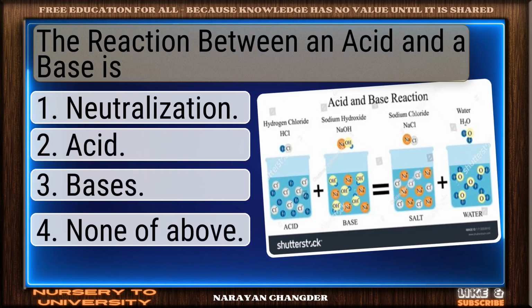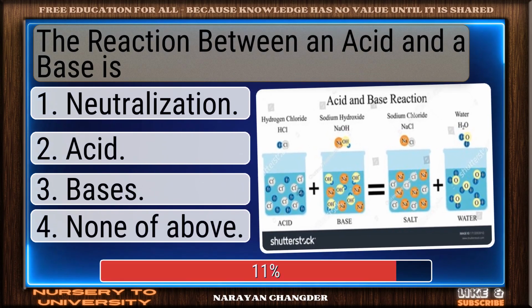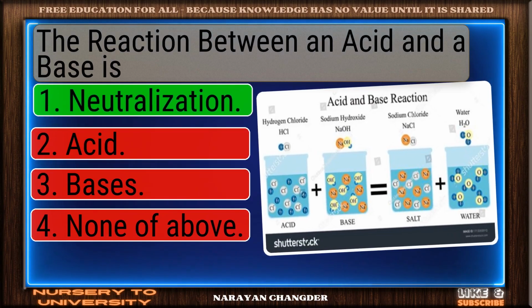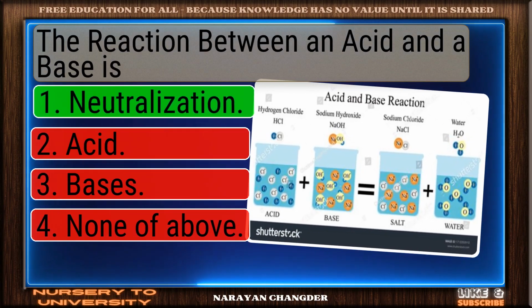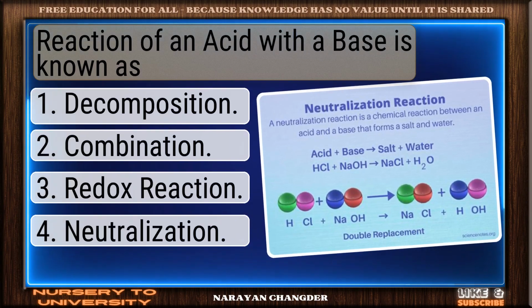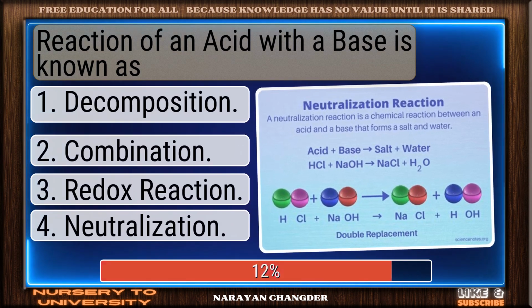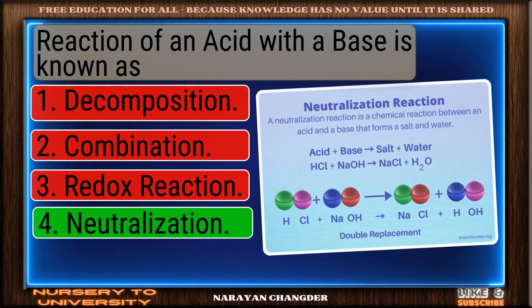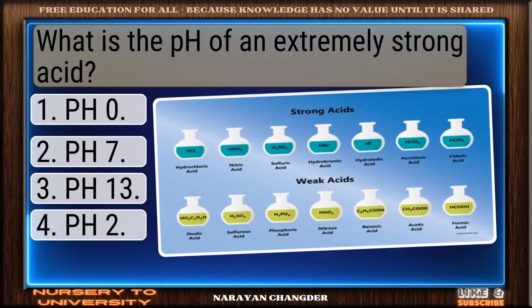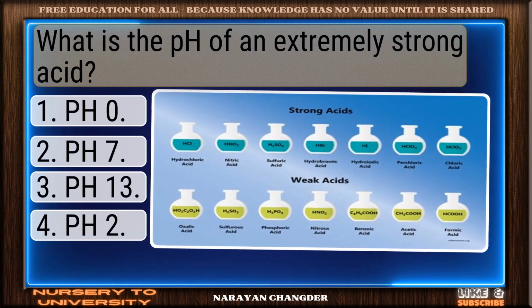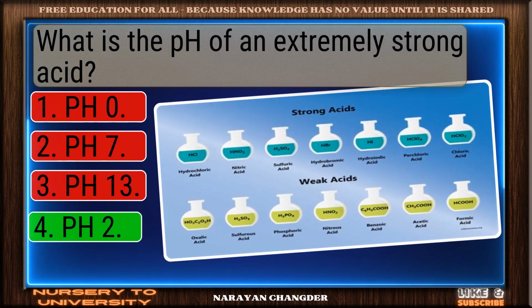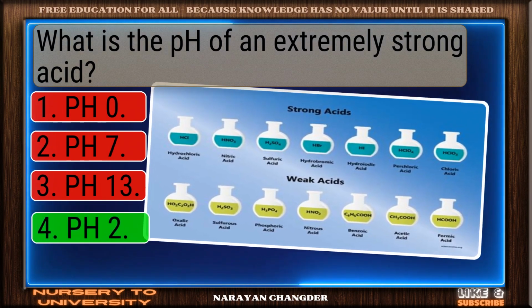The reaction between an acid and a base is. You chose neutralization. And it is correct. Reaction of an acid with a base is known as. Exactly. Neutralization makes sense. What is the pH of an extremely strong acid? Perfect. pH 2 is the correct choice.